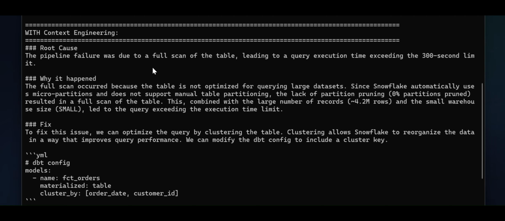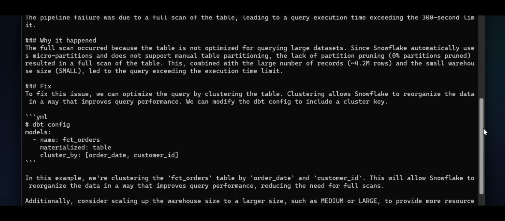The pipeline failed due to a full scan of the table, leading to a query execution time exceeding the 300-second limit. It is also able to tell us why it happened, because the full scan occurred since the table is not optimized for querying large sets. Not only that, it is giving you a fix: to fix this issue we can optimize the query by clustering the table. So it is also telling you in detail what exactly you can do to fix the issue.